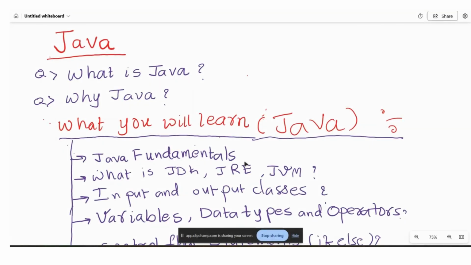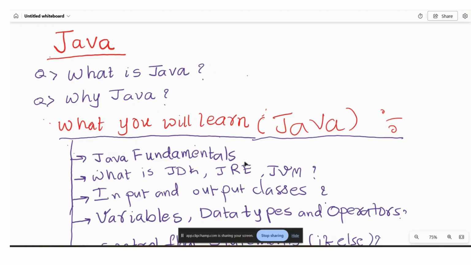Today I will be starting DSA with Java. Before that, I just want to tell you that if you are someone who is preparing for the placement, or if you are someone who just wants to start your journey with programming, this series would definitely be helpful for you. Before that, I want to tell you why I am teaching DSA with Java.